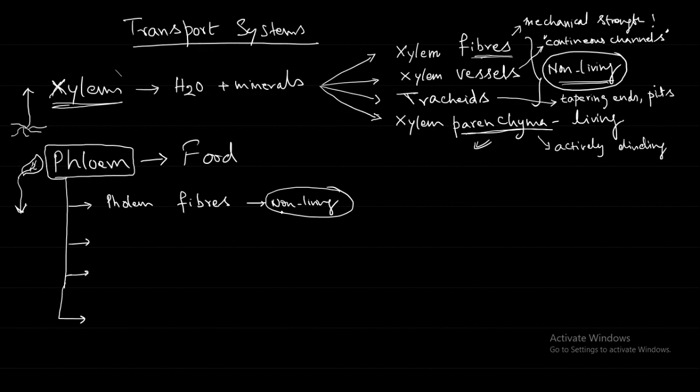But there is an additional interesting point, that these fibers are used in textile fibers. This can be a very nice 1 mark or 2 marks question. Whatever these textile fibers are, like flax, hemp, jute, khadi, all these kinds of things, what type of tissue do they come from? Is it from xylem tissue or phloem tissue? Phloem tissue.